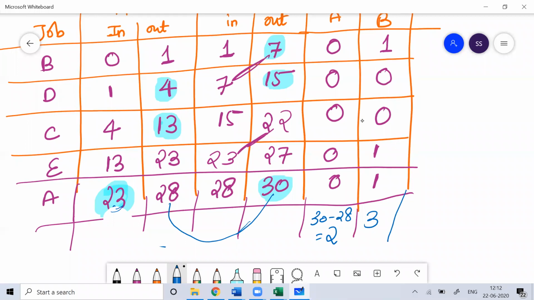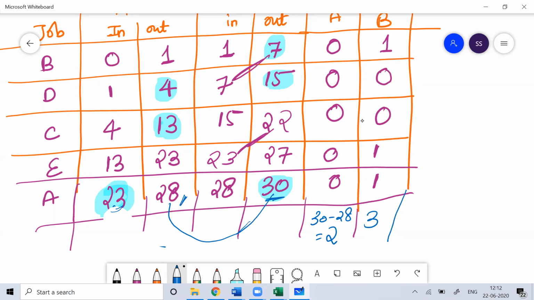While the total idle time for machine A is basically the total finish time on machine B minus the total finish time on machine A, because the next set of work can happen only after 30 hours. Once both machines are done with their work, only then can they start the new set of work. Although machine A got finished after 28 hours, it has to wait for another 2 hours.